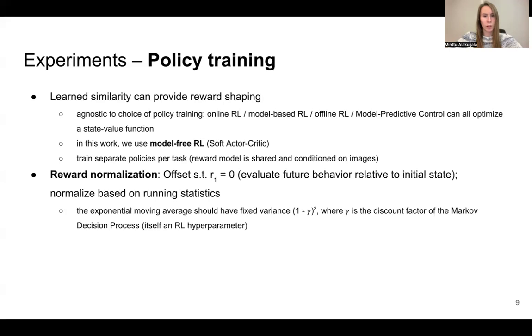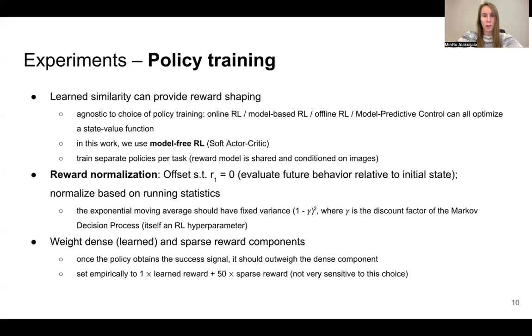We apply a few normalization steps to reward model outputs. Values are shifted such that the first reward prediction of each episode is equal to 0, as future behavior should be evaluated relative to this initial state. We also normalize the scale of the rewards according to a common strategy from the RL literature, which ensures that the exponential moving average of rewards has fixed variance 1 minus gamma squared, where gamma is the discount factor of the MDP.